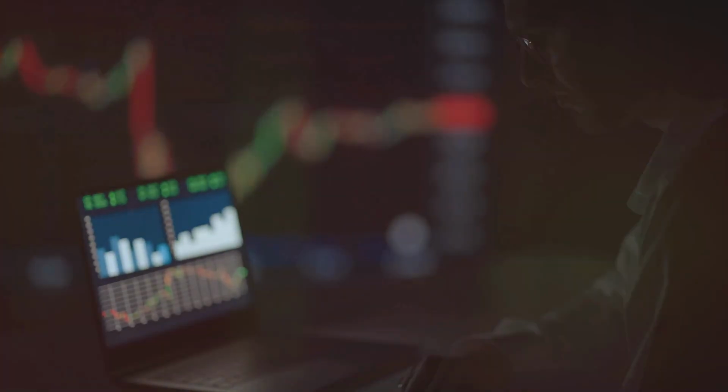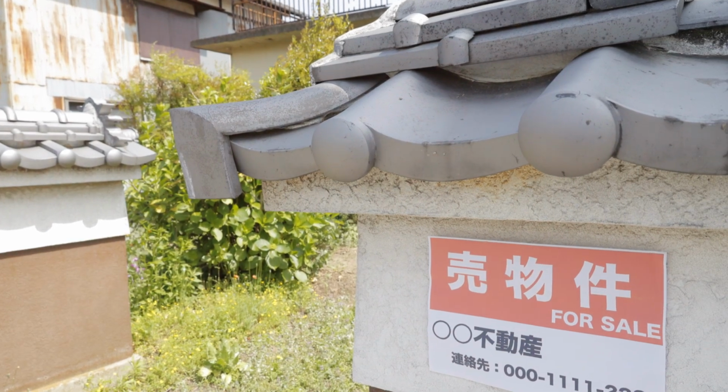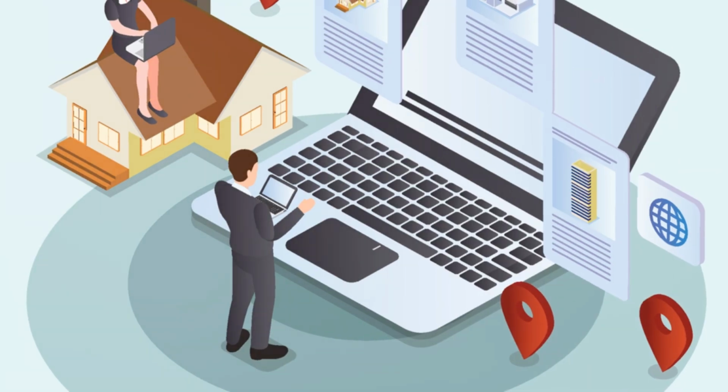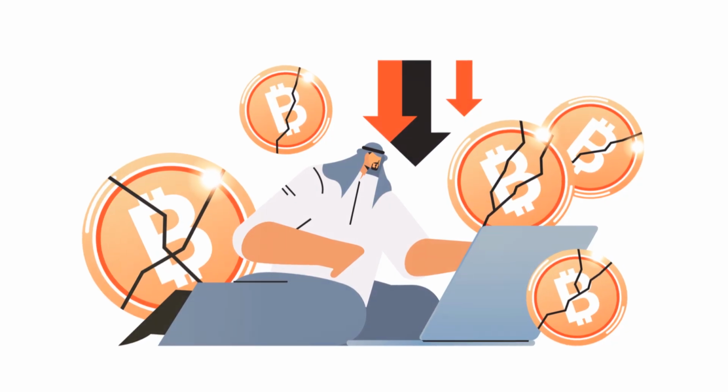Third, leverage data and analytics. Use data to identify undervalued assets or trends that others might overlook. An example would be analyzing real estate market data to find undervalued properties in up-and-coming neighborhoods.